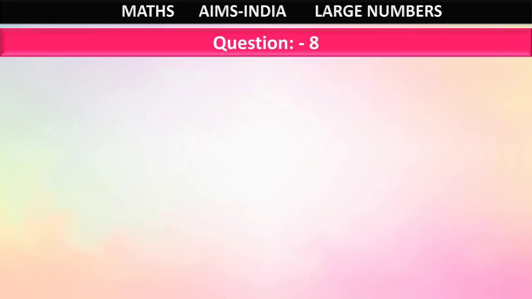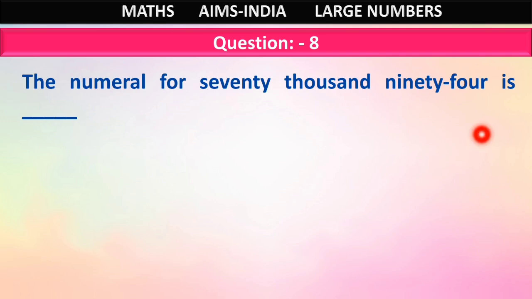Next question number 8. The numeral for 70,094 is. What should we write? We should write the numeral. What is the numeral? This 70,094 becomes the number name, and when we write the numbers, it is called the numeral.